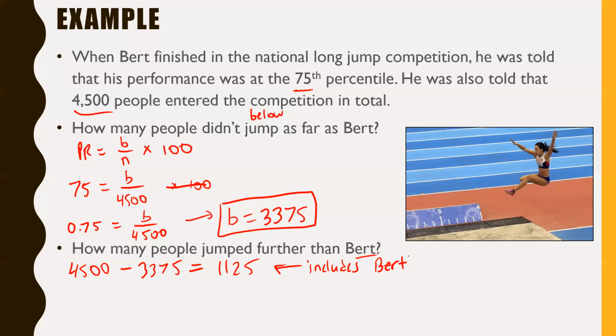We don't want to include Bert in this. Remember, in our B value, the B value never includes the person that you're looking at, right? So that one we didn't have to worry about. But this time it's the opposite of the B value, so it does include Bert. Hopefully what you're seeing is that to not include Bert, we just have to take one away from this. So in other words, 1,124 people would be the answer, right? So that's the number of people that jumped further than Bert did.